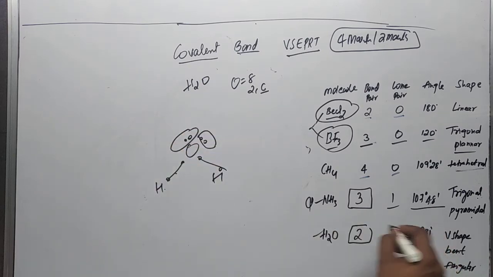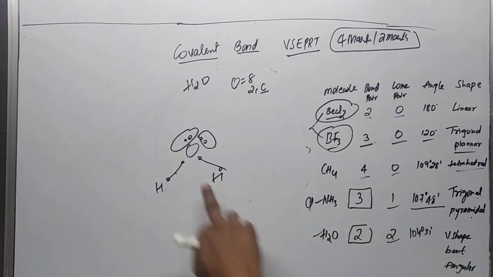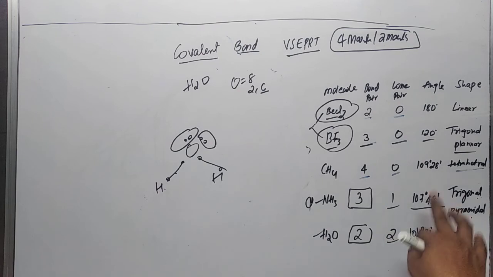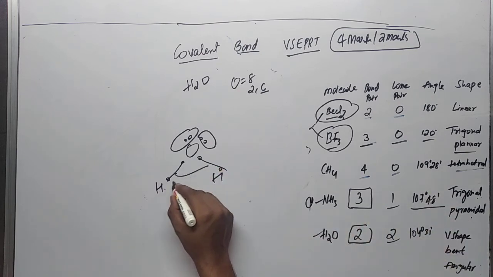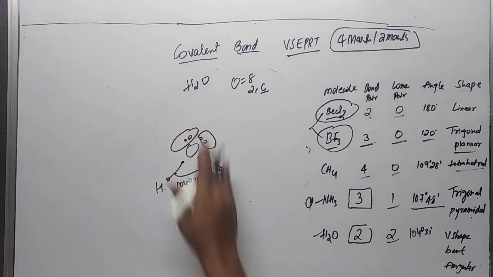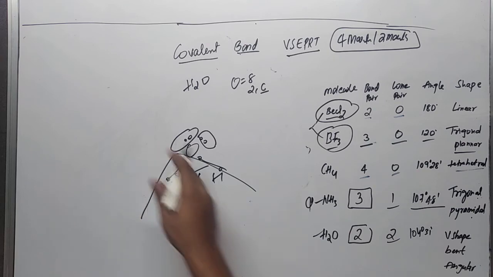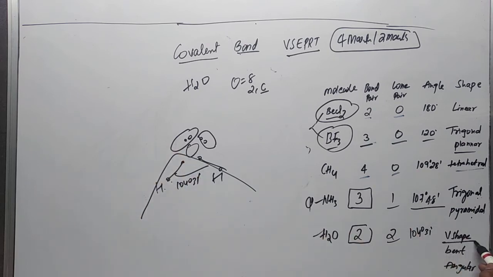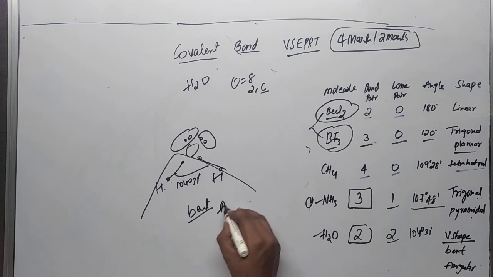this is the second lone pair. So 2 lone pairs. So whenever you have 2 bond pairs and 2 lone pairs, the angle between the oxygen and hydrogen is 104 degrees 31 minutes, and the shape of the molecule is given as V. So this looks like V, no? So the shape of the molecule is given as V, and this is also known as bent shape. Some people call it angular.